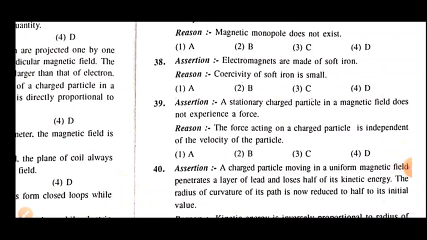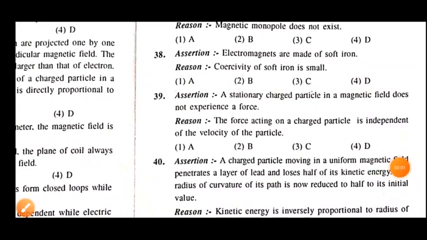Also we have just discussed some questions from the next chapter, magnetism and matter. As magnetic effect of current and magnetism and matter are related to each other, we can study them together. So let's see one or two problems from that chapter.